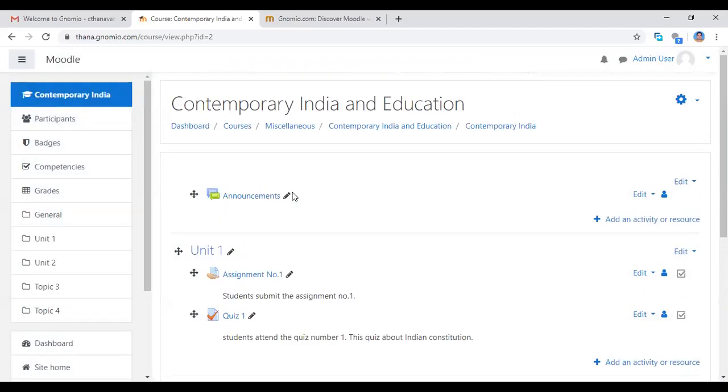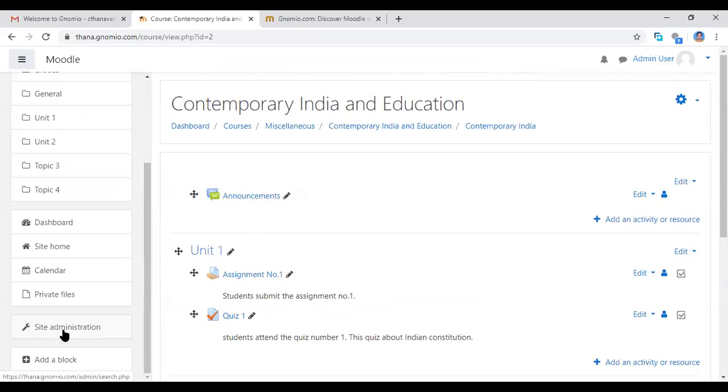Now I am going to add the participants. How can we add the participants? So now you move to the next, site administration. If you want to edit or change anything, go to site administration, then you can add or edit, change anything else. You are the administrator of this Moodle website. Then you click here, site administration. Now I'm clicking site administration.